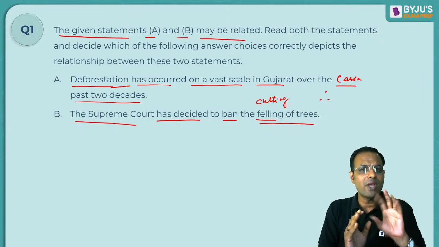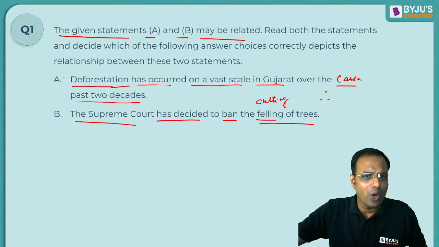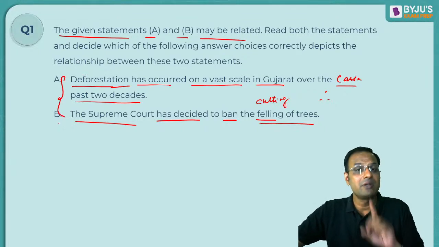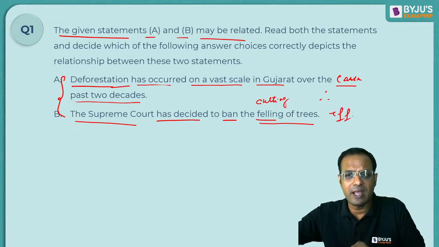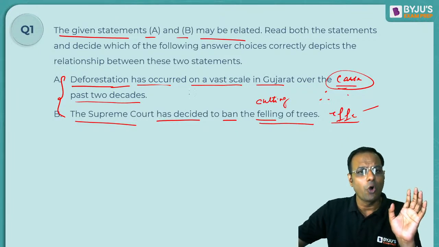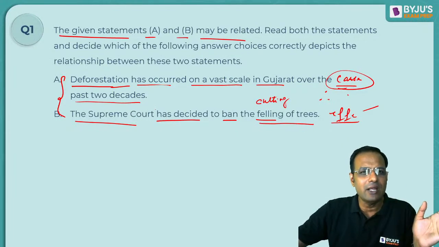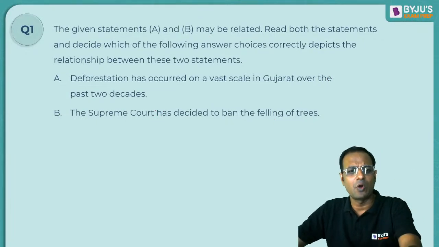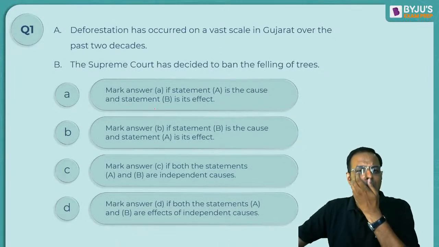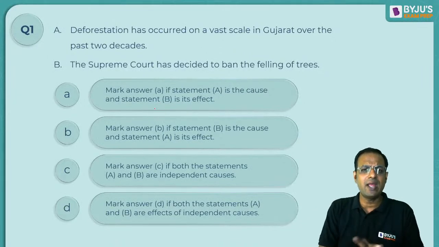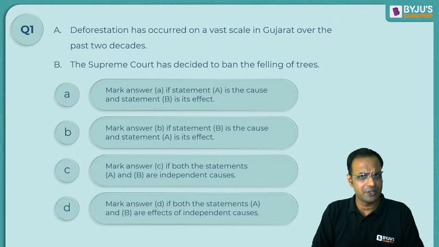So, even though we understand that these two are related, now please understand, if this is the cause and this is the effect, is the cause sufficient for the effect? Or are these two entirely different things? This is something which you have to understand. Okay. These are the options. A says, mark A if statement A is the cause and B is the effect.